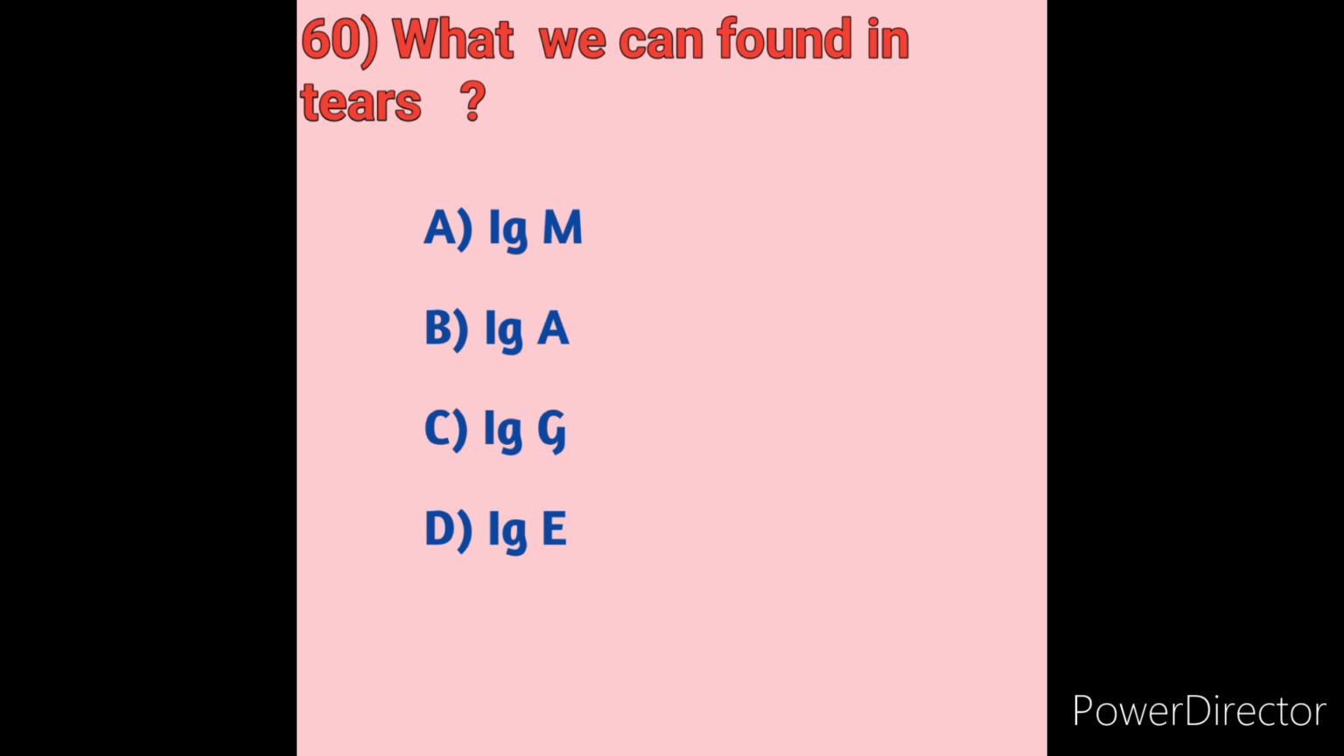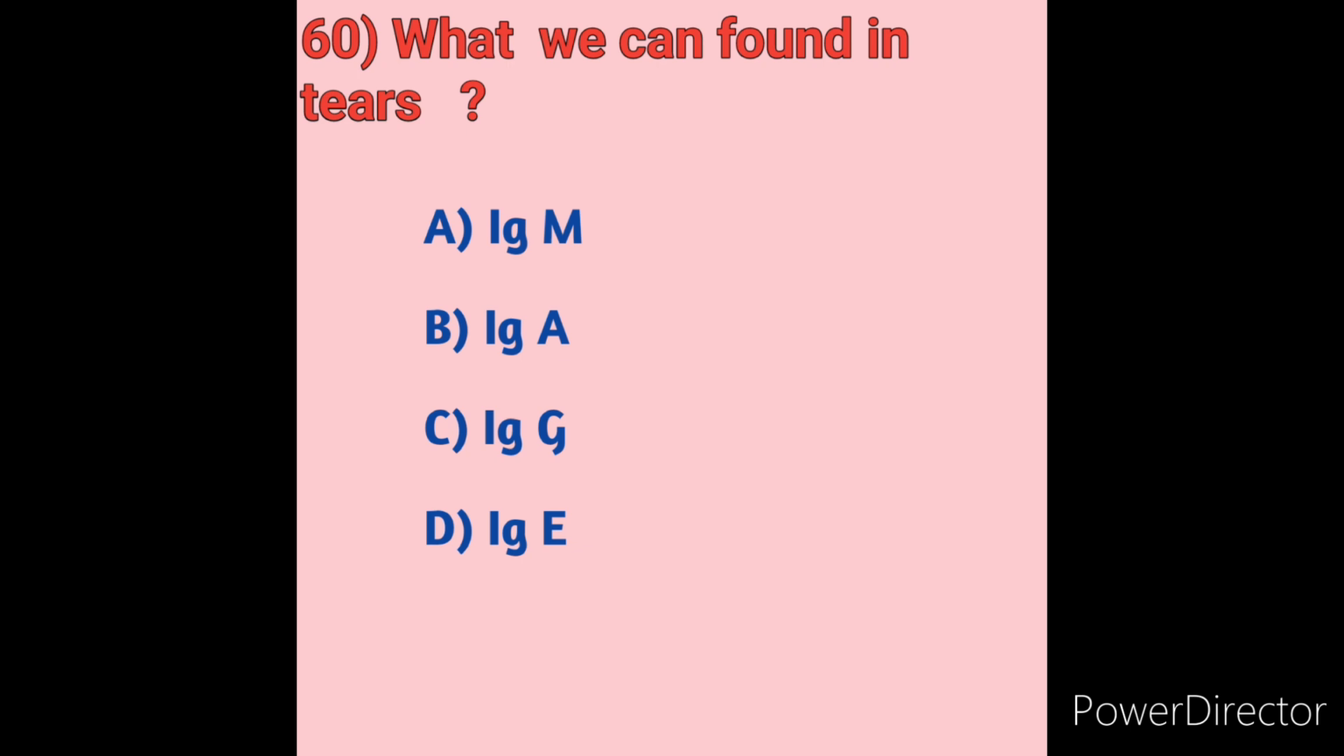What can be found in tears? Options: Option A, IgM, immunoglobulin M. Option B, immunoglobulin A. Option C, immunoglobulin G. Option D, immunoglobulin E. Our tears are composed of water but also contain salt, fatty oils and over 1500 different proteins. Electrolytes in tears include sodium, which gives tears their salty taste, and bicarbonate. Tears are a clear liquid secreted by the lacrimal glands.